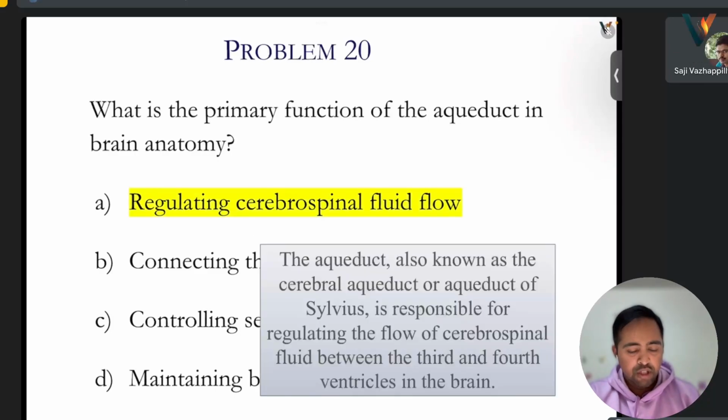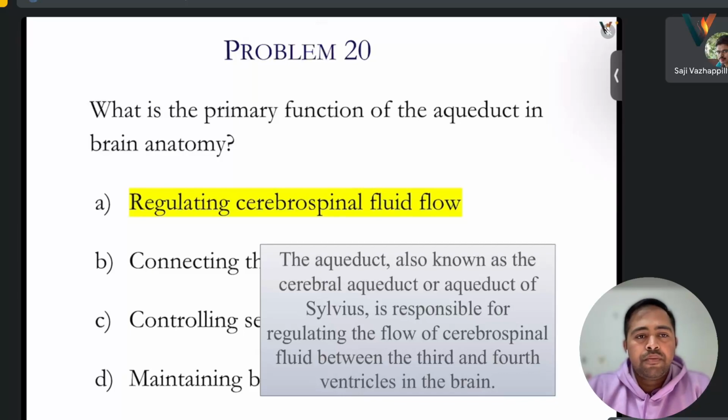Yeah, so the function of the aqueduct in brain anatomy is to regulate cerebrospinal fluid flow. I'm sorry, sir, I got a call. Actually, your voice was coming, so I had to mute you. So the primary function of the aqueduct in brain anatomy is to regulate the cerebrospinal fluid flow.